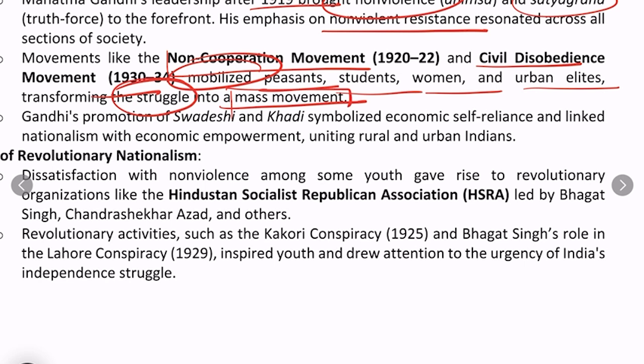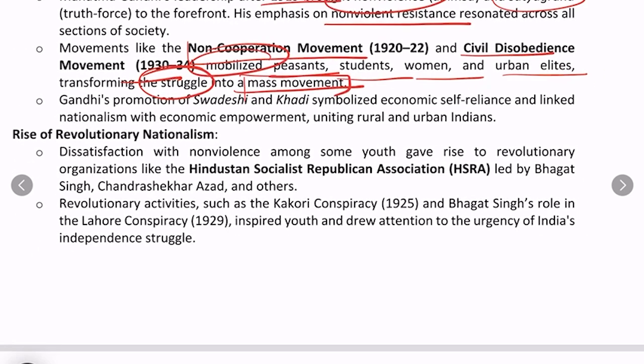Any struggle can only be converted into a mass movement when larger and larger sections of society come together and the masses get mobilized. Then only it will be known as a mass movement. So Gandhi's promotion of Swadeshi and Khadi symbolized economic self-reliance and linked nationalism with economic empowerment. Fine.